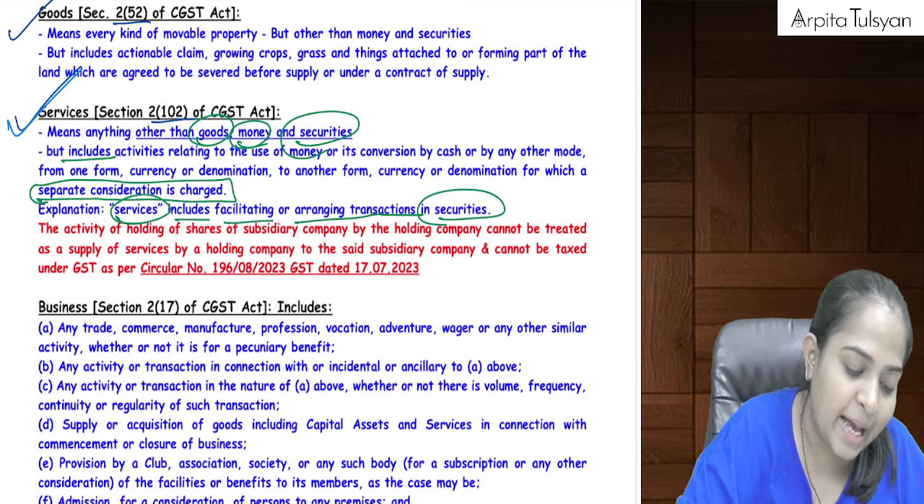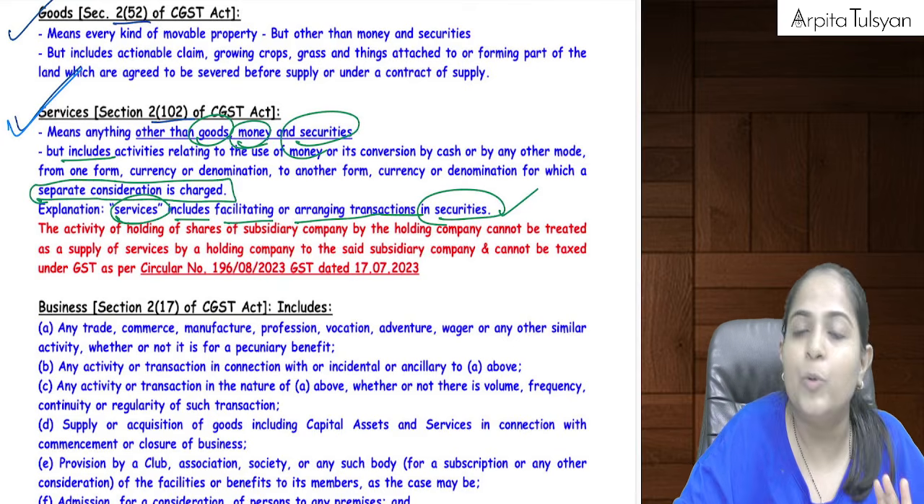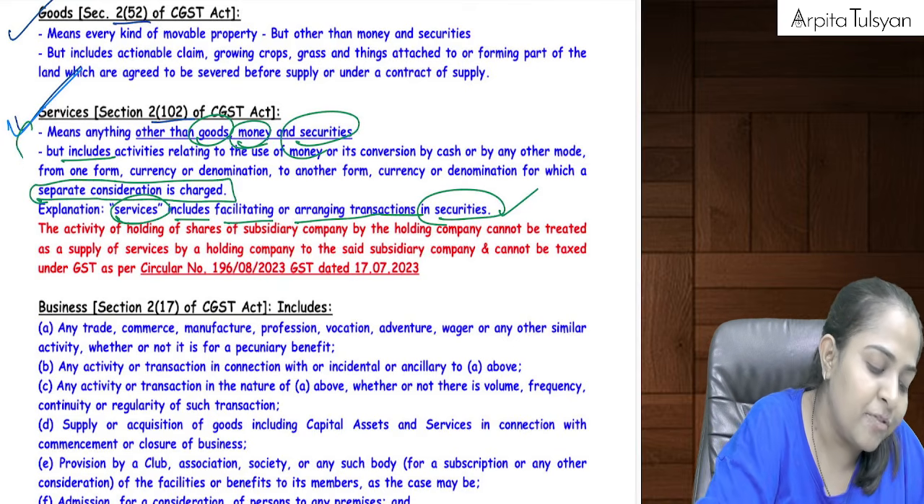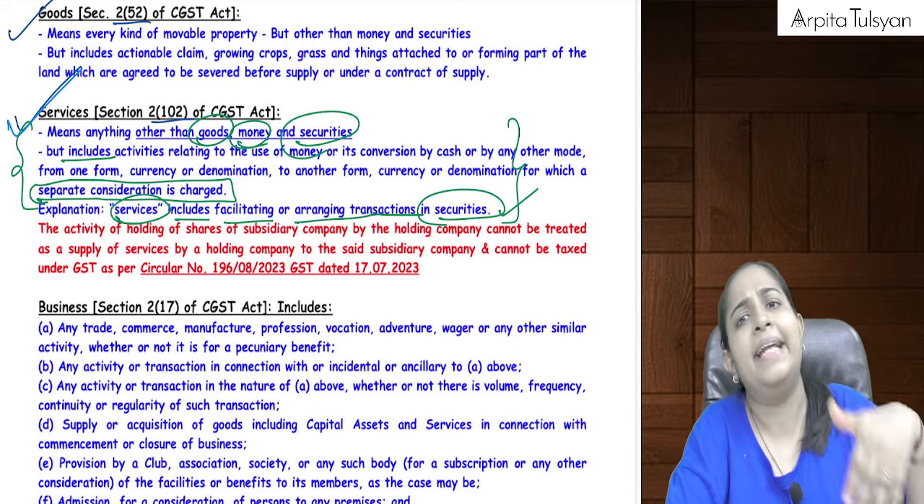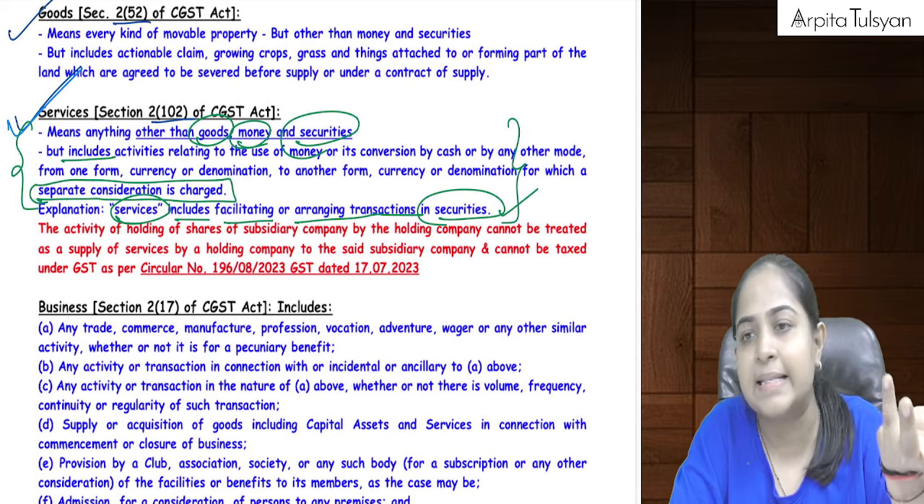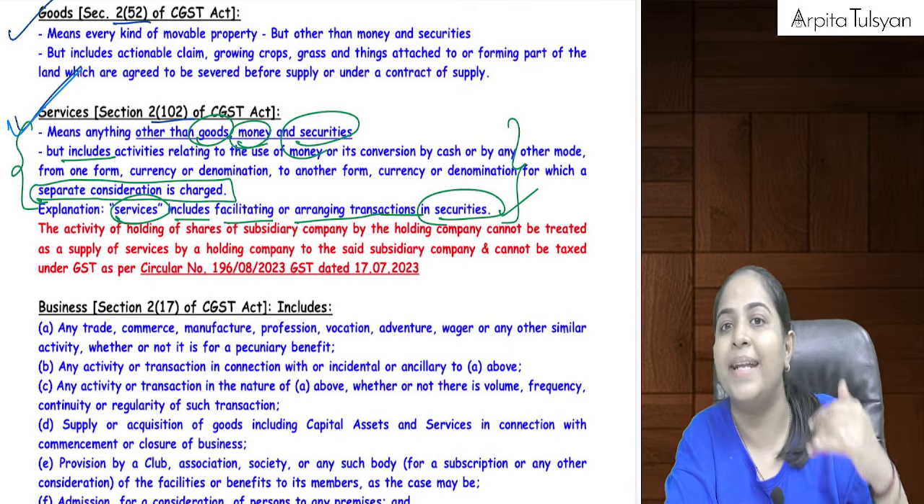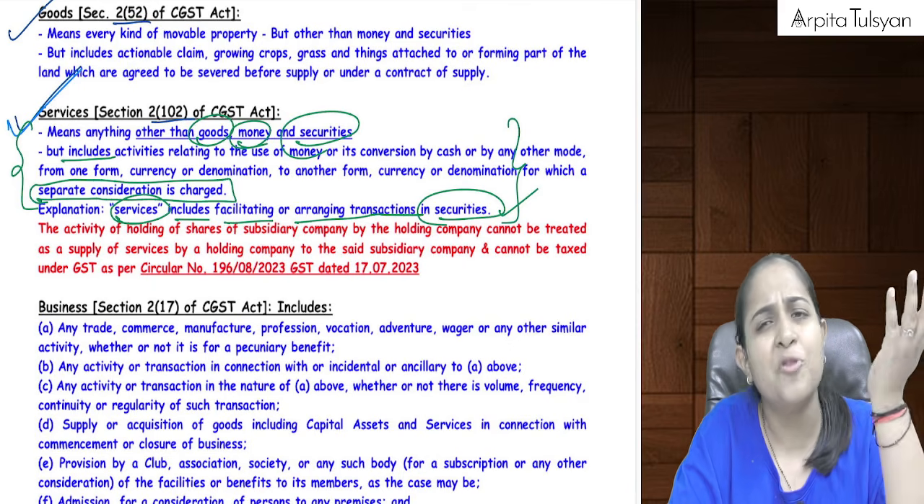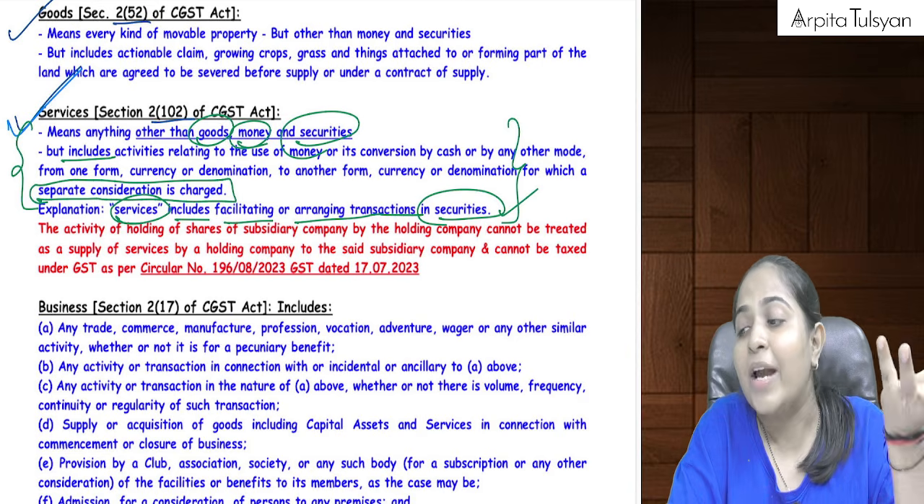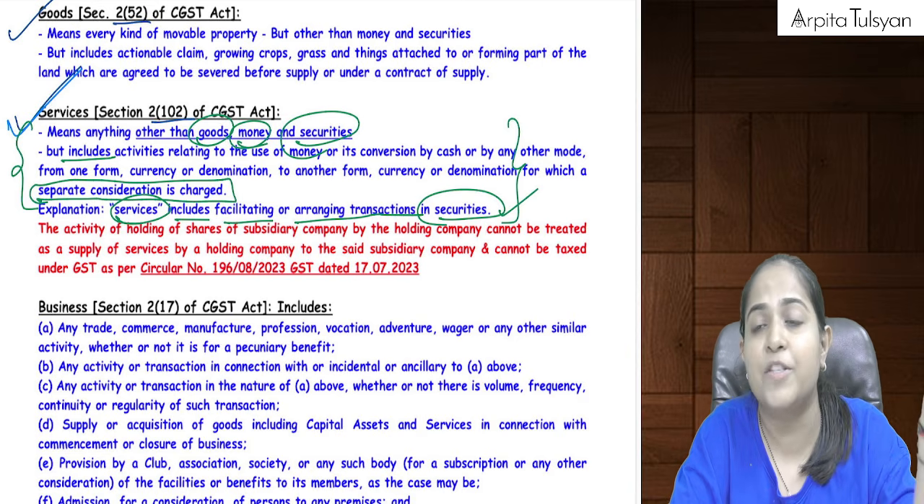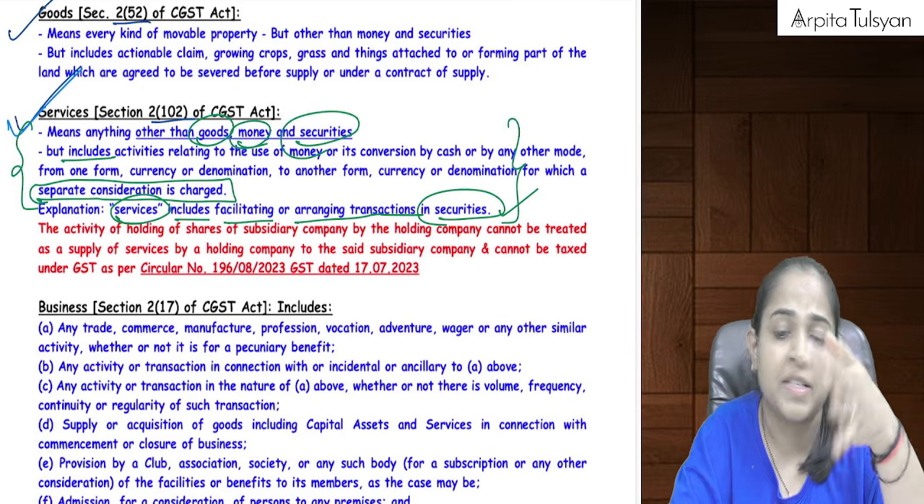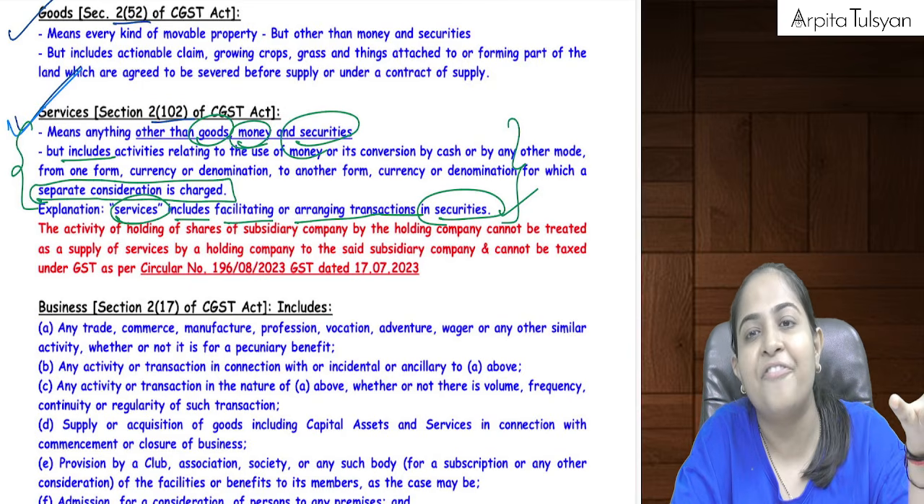The brokerage example which I gave you is included here. So this will be considered as services, or anything which in general parlance is considered as services. Example, I am providing you teaching services. That is not goods, that is services only. I am providing you return filing services. I am providing you audit related services. Those anyway you cannot classify as goods.